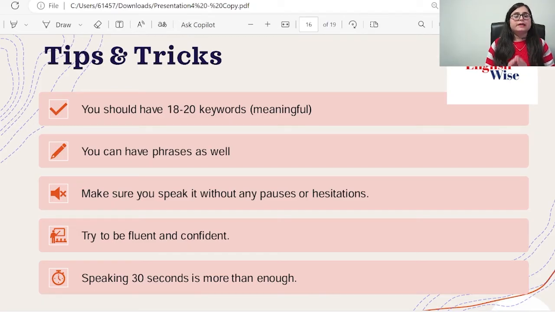Make sure you are speaking without any pauses or breaks. Be fluent and confident. Don't worry about speaking 40 seconds. Speaking 25 to 30 seconds is more than enough. So make sure you have more content. Try to understand the lecture and then repeat it.